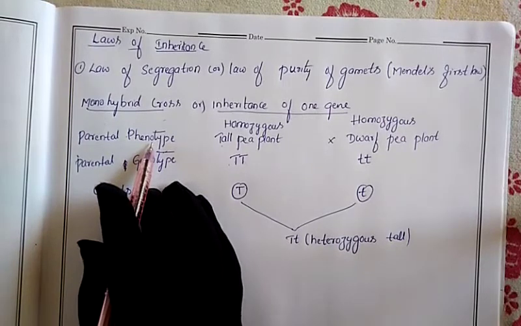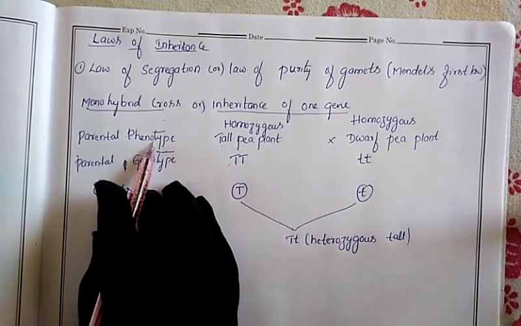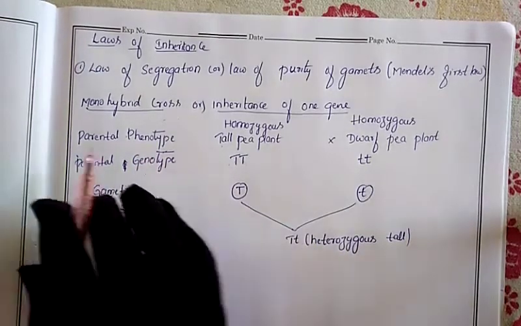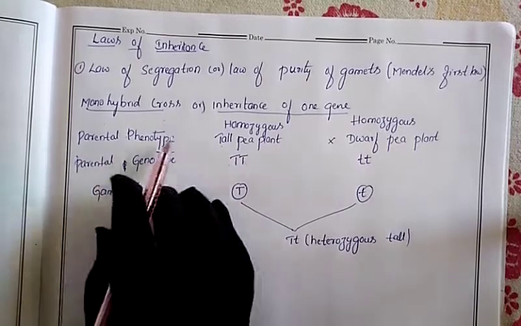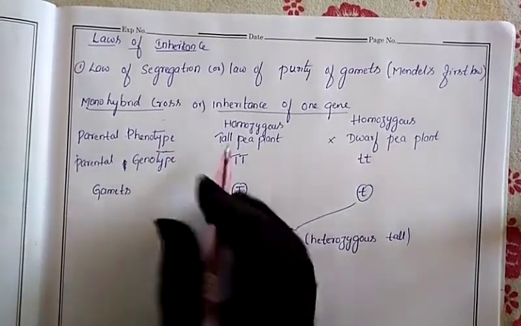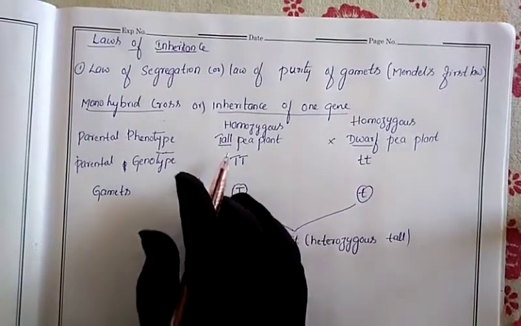Phenotype means you know very well what is the meaning of phenotype? External character. Genotype means what? Their genes. First, parental phenotype, that means your parents' external character we will take. Parents' external characters are: one is a tall parent, another one is a dwarf parent. Which parents did we take here?